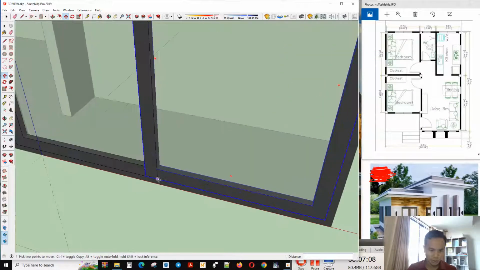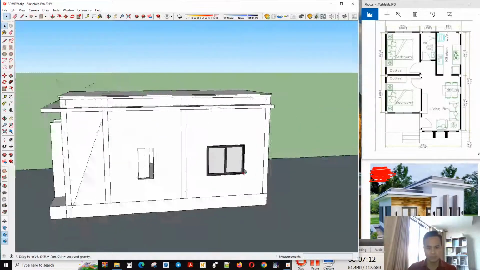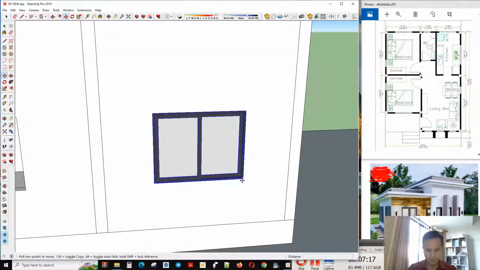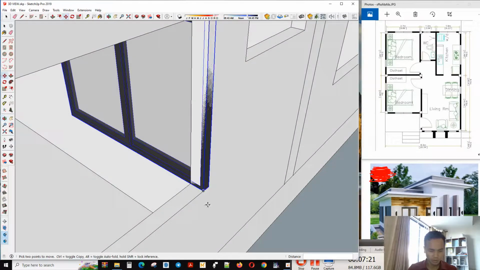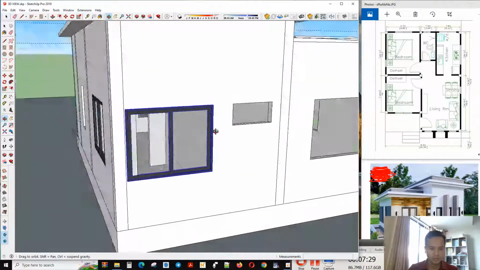So you can move it to the edge of the other frame. Now you finish the other, and for the size also. This side you can rotate to the right place that you need. And this one is smaller than the other.